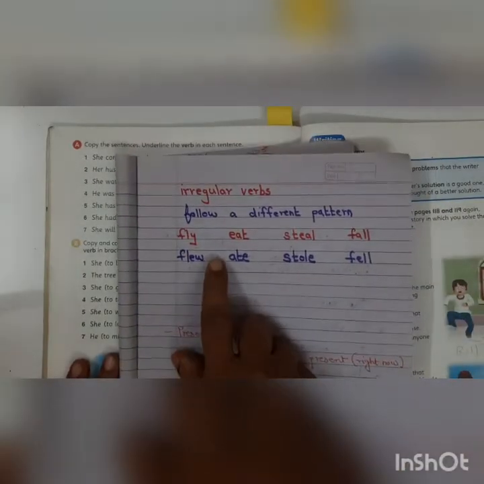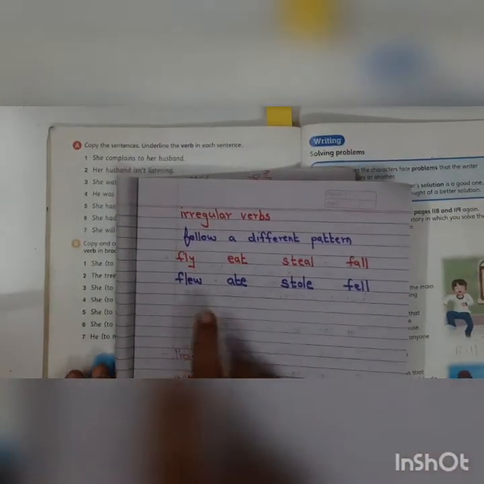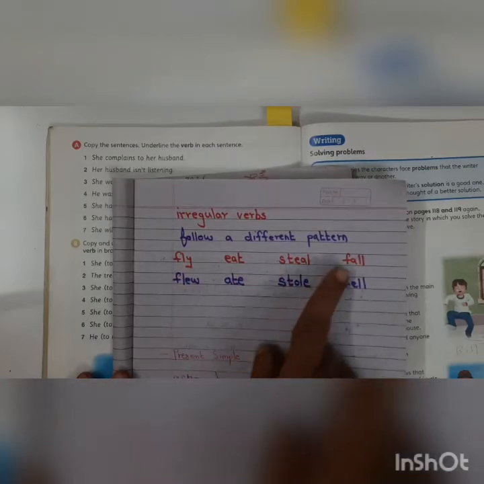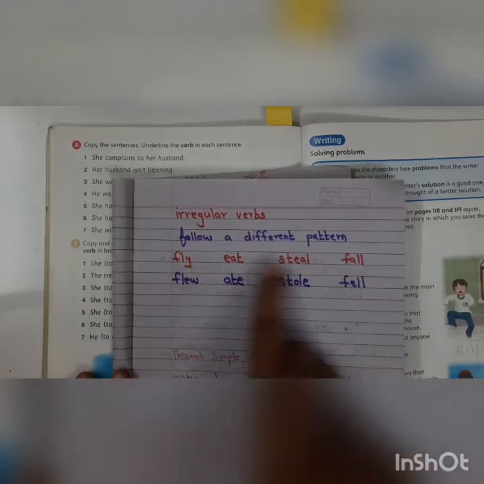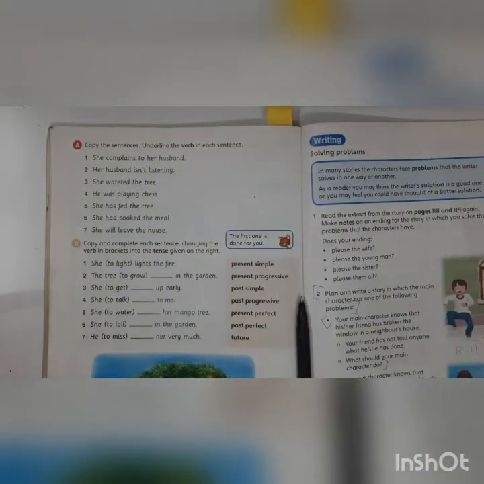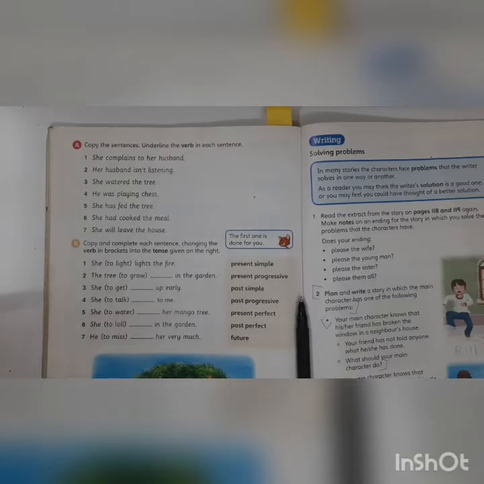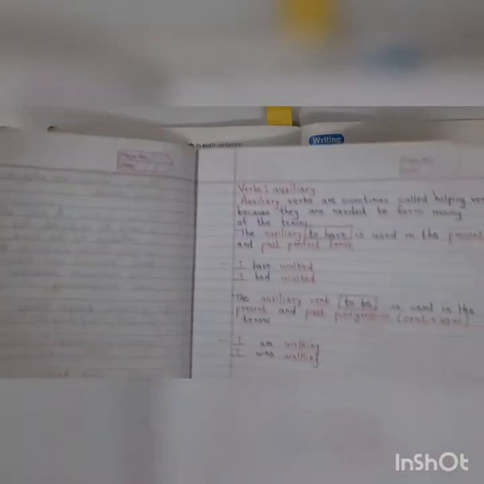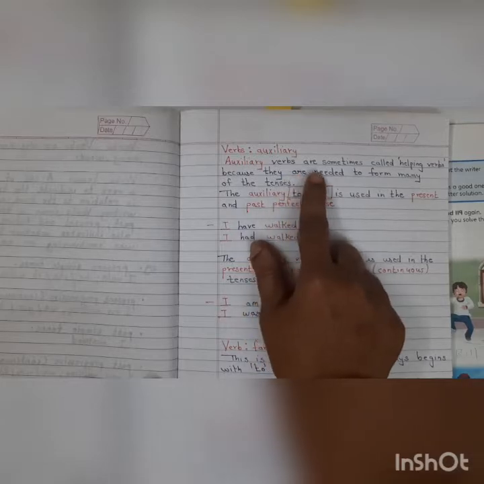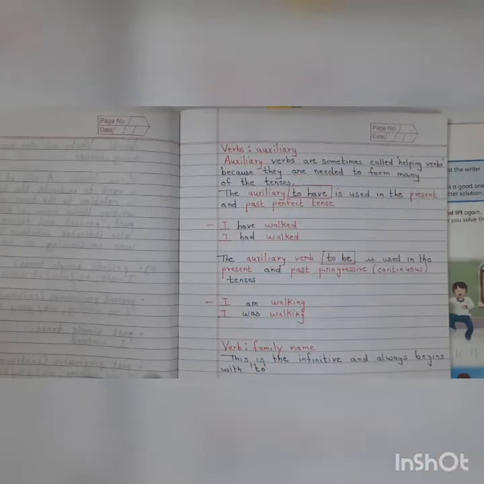Look at these words, children. So this will be flew, ate, stole, fell. You don't have ed over here, right? So that was your regular and irregular verbs, right? Then we had, children, auxiliary verbs. Now what were auxiliary verbs? They are also known as helping verbs. Remember, auxiliary verbs are sometimes called helping verbs.